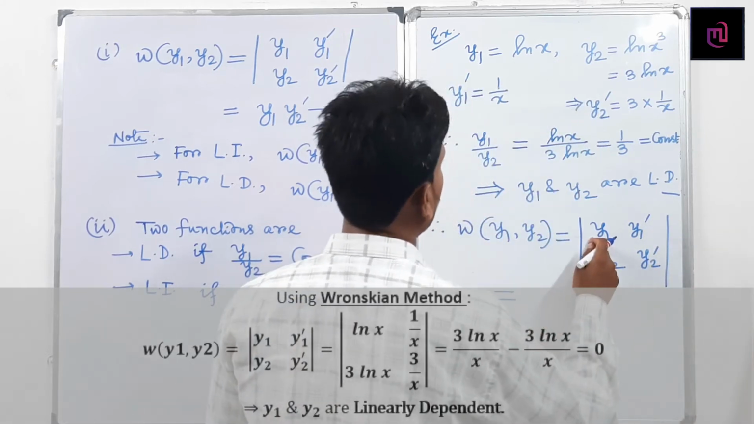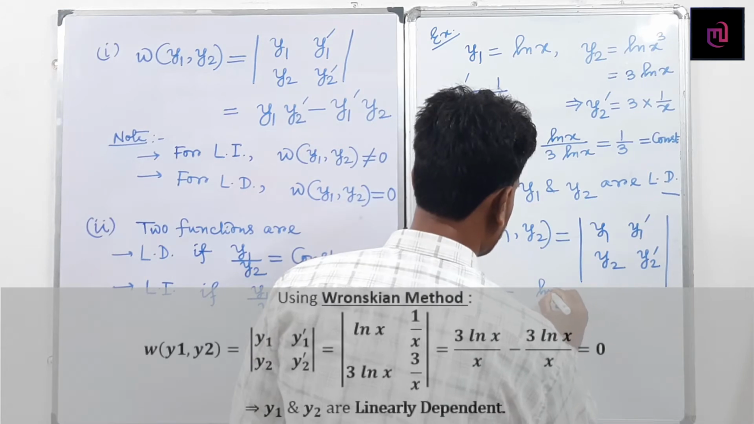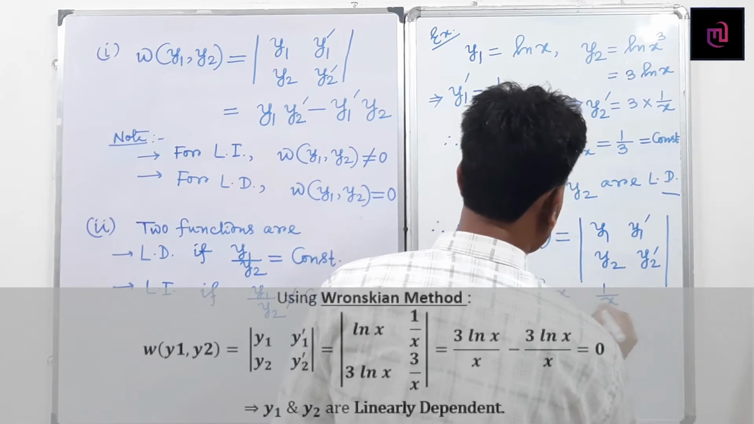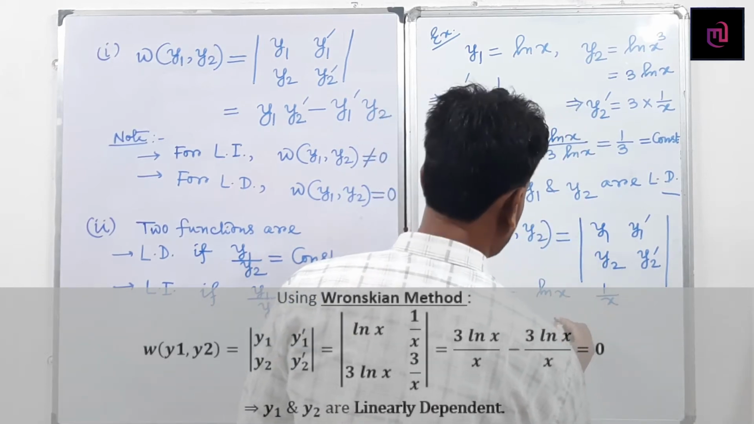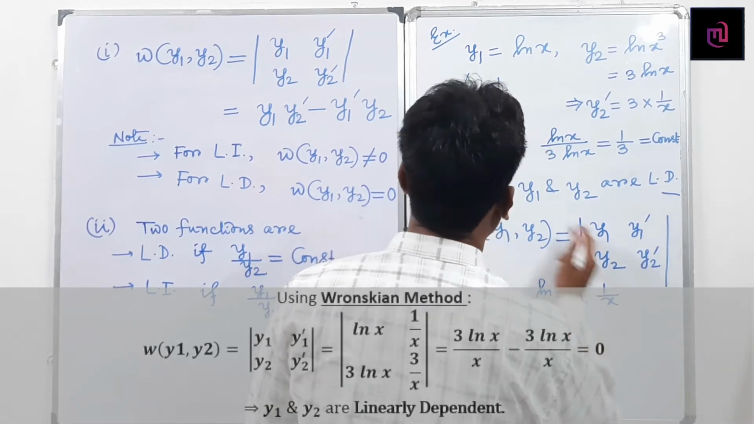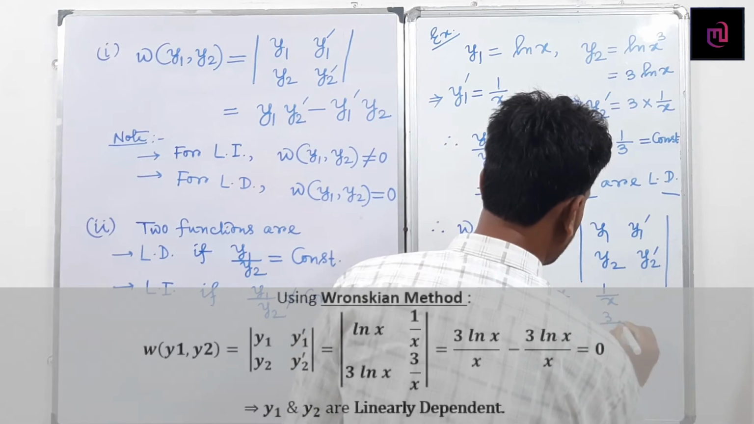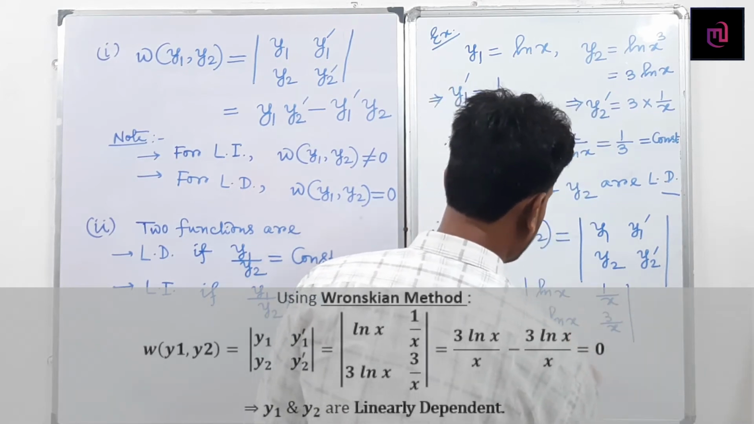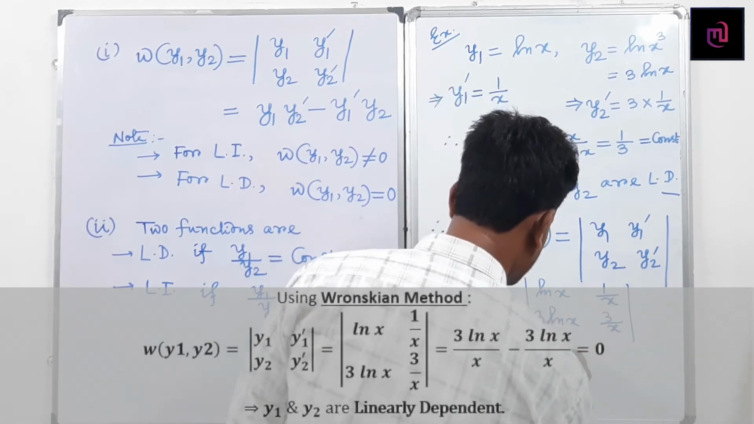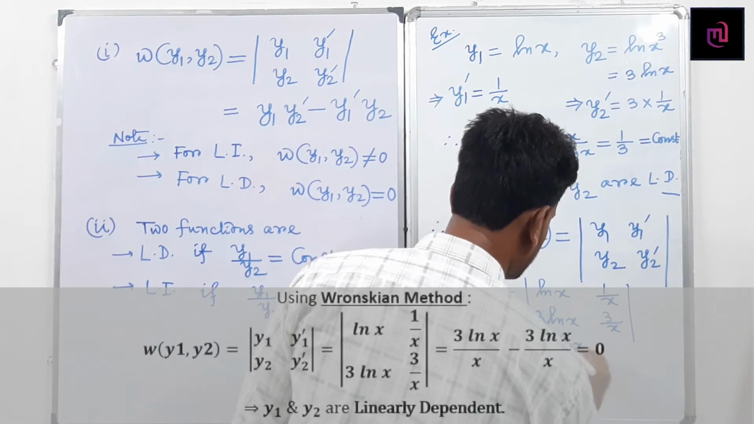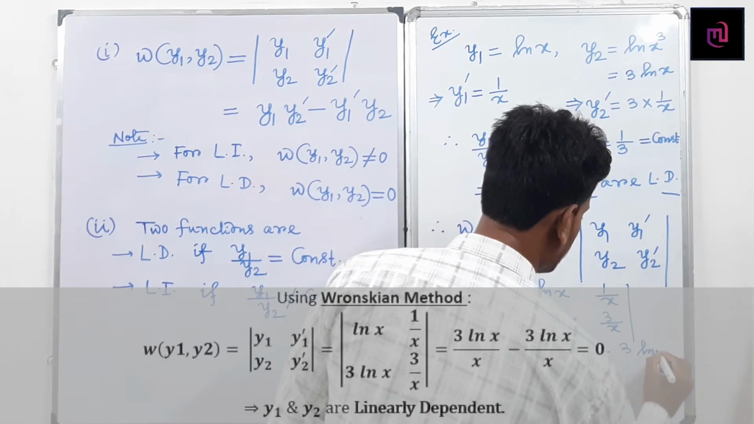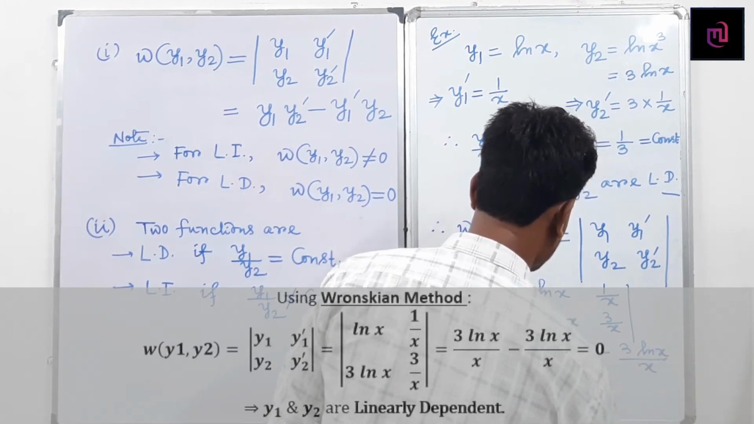So finally, y1 means ln x, so y1 dash becomes 1 by x. And y2 means ln x cube, so that is 3 ln x, and y2 dash becomes 3 by x. So ln x into this part minus this part into this. Finally you can write 3 ln x by x minus 3 ln x by x, so this part becomes 0.